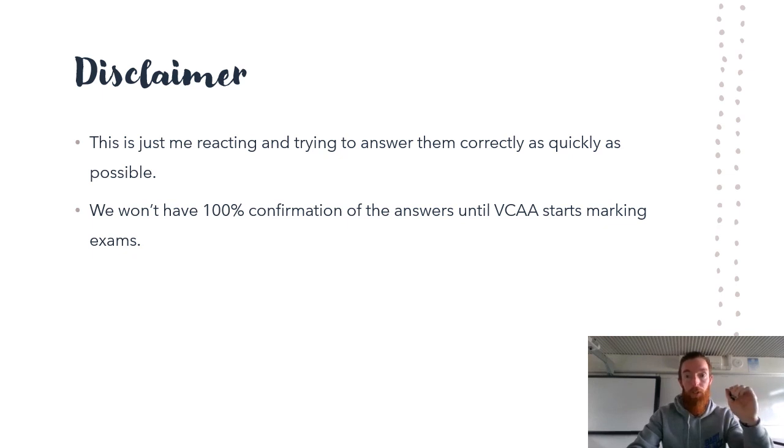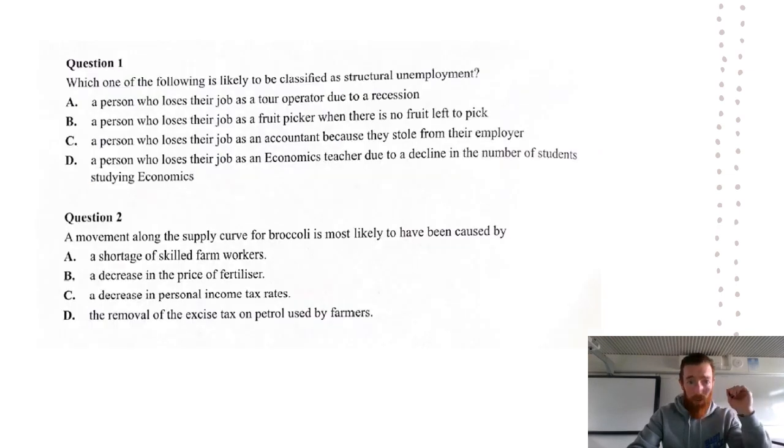So moving on to question number 1. Which one of the following is likely to be classified as structural unemployment? So we know structural unemployment is from changes in business structure due to cost cutting, downsizing, relocating offshore, technology. And so we're going to work out for each of these what type of unemployment they are and which ones we can rule out.